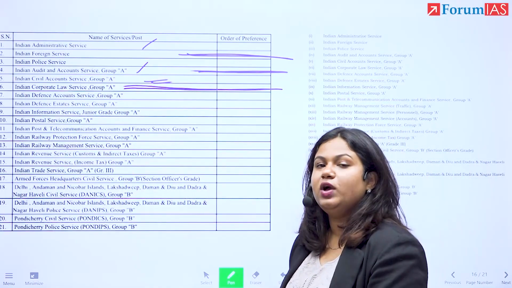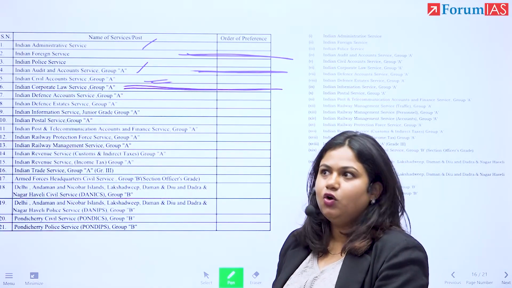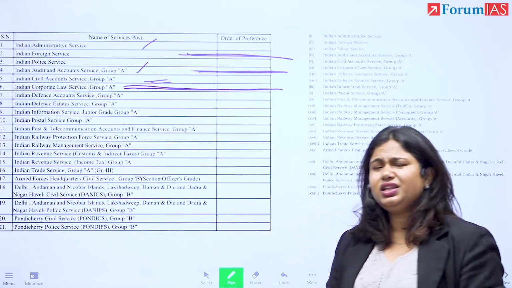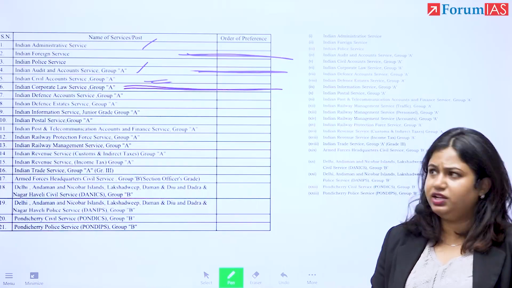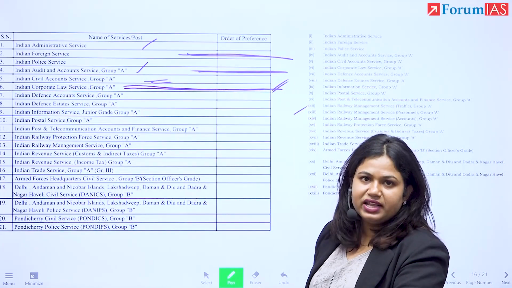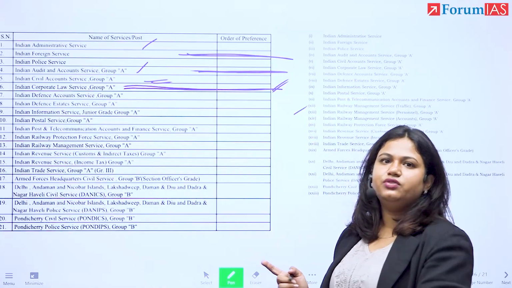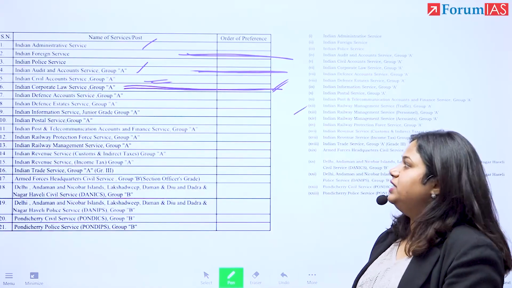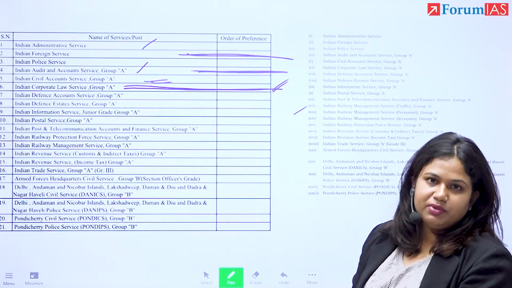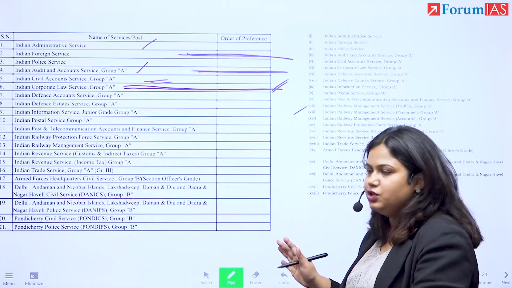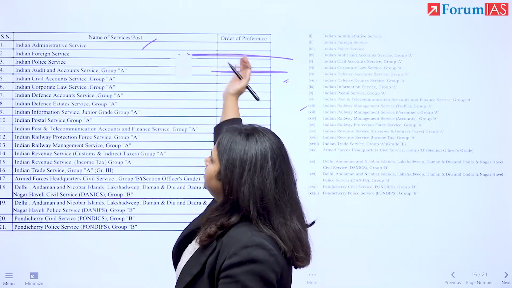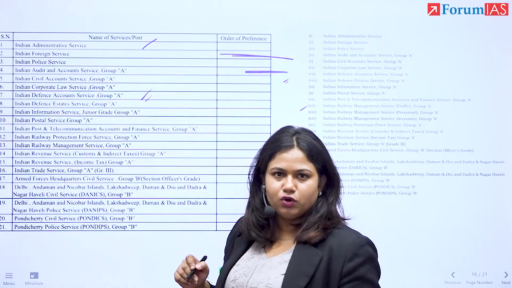So those of you all who have experience in, say, MNCs or are coming with work experience of say, different consultants or big names or anything of that sort, you would also be comfortable in a service like this. Again, this means that it will be large firms. It will also mean that if you have a degree in law, your studies might come in useful here. Of course, they will train you, but it will be helpful. Apart from this, defense, account and estates, again, we have talked about.